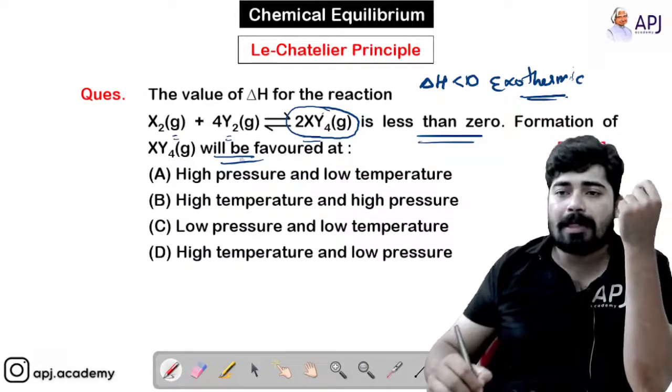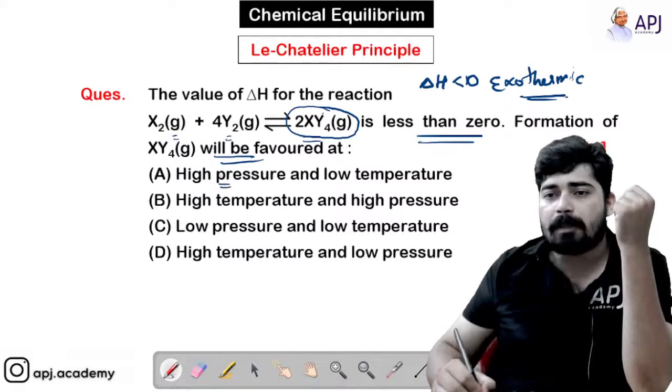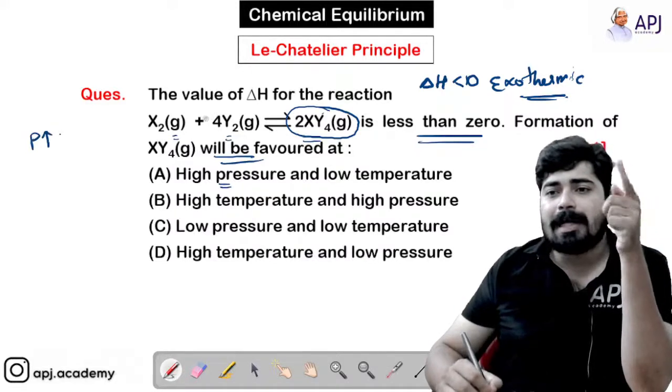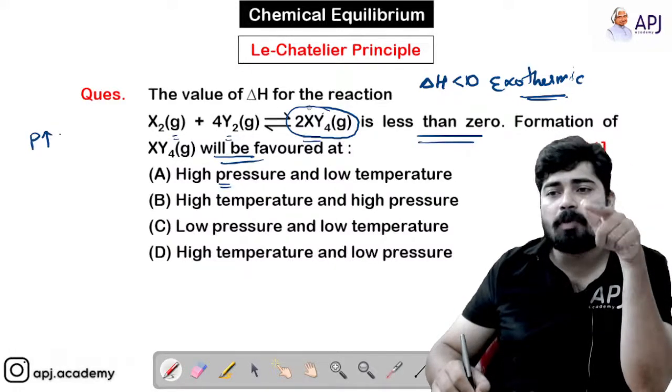So let's check case by case. High pressure: if pressure is increased, the reaction will shift to the direction where the number of moles is less.